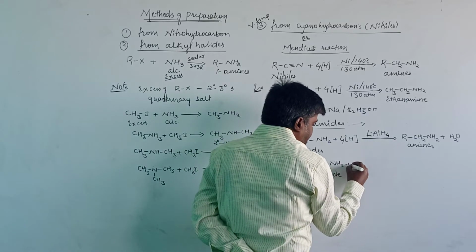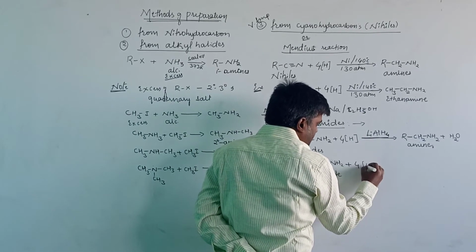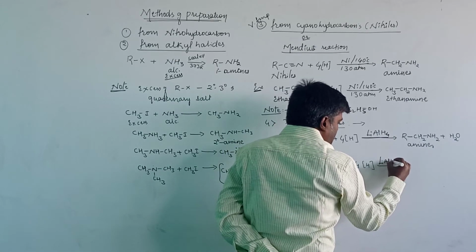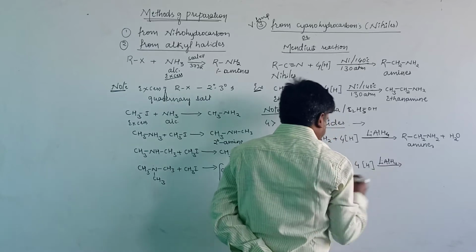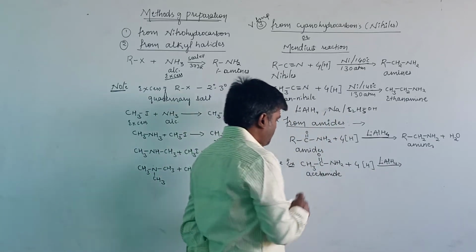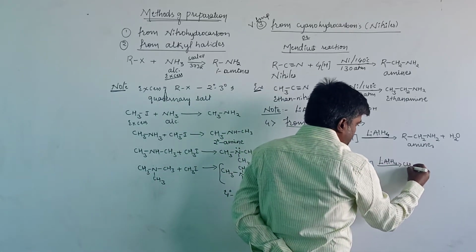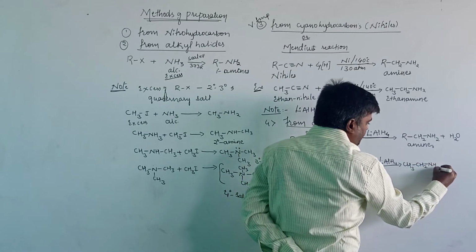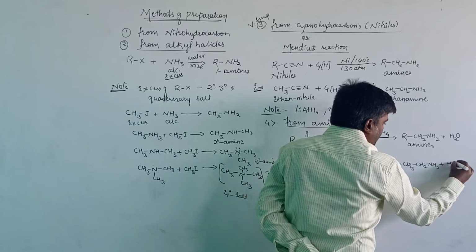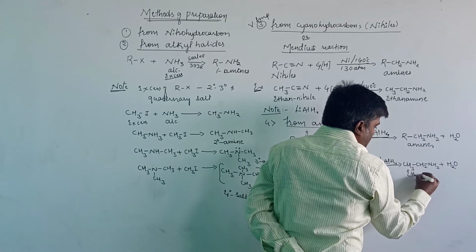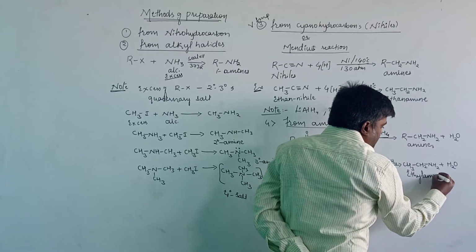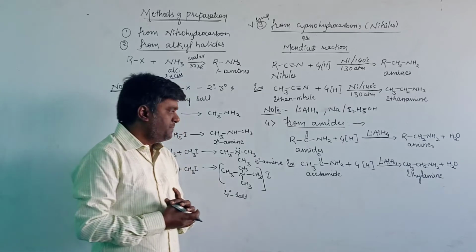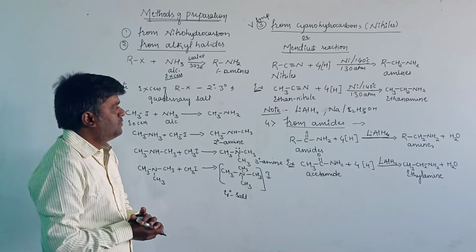Acetamide, when it undergoes reduction in the presence of lithium aluminum hydride as the reducing agent, will produce the compound CH3CH2NH2 plus a water molecule. The name for this compound is ethylamine. Generally it is known as ethylamine, and the IUPAC name is ethanamine.